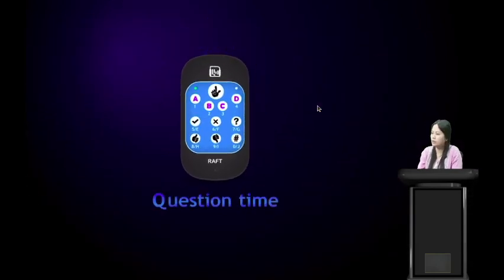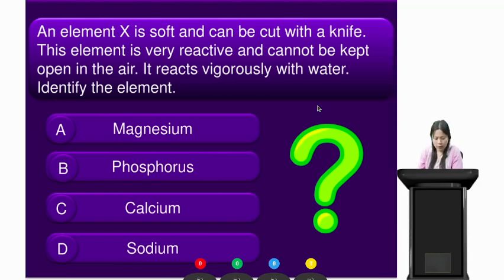Alright students, this leads us to the first question for today. Please get your rough devices ready. The question is: an element X is soft and can be cut with a knife. The element is very reactive and cannot be kept open in the air. It reacts vigorously with water. Identify the element. I'm giving you 25 seconds for this question. Students, your time starts now.